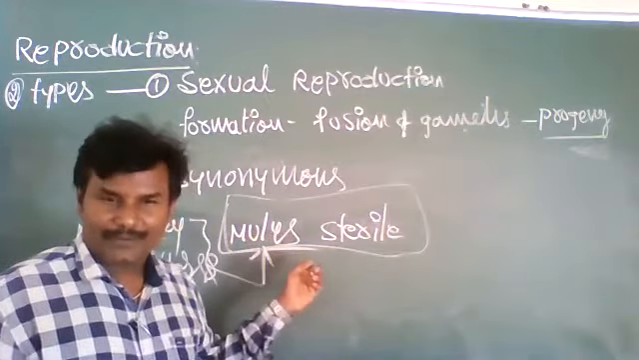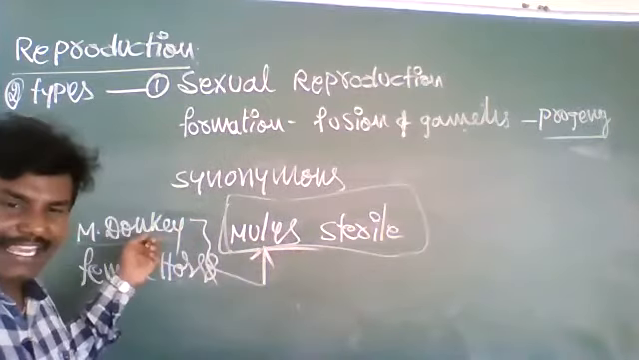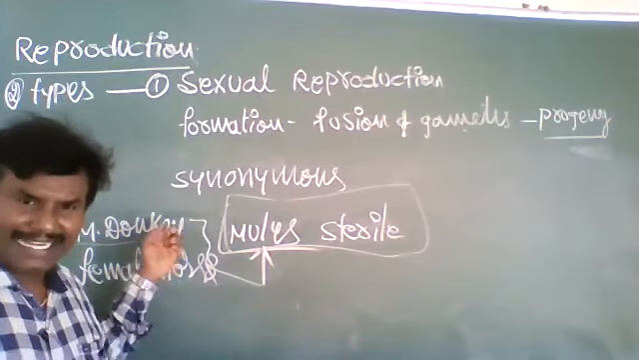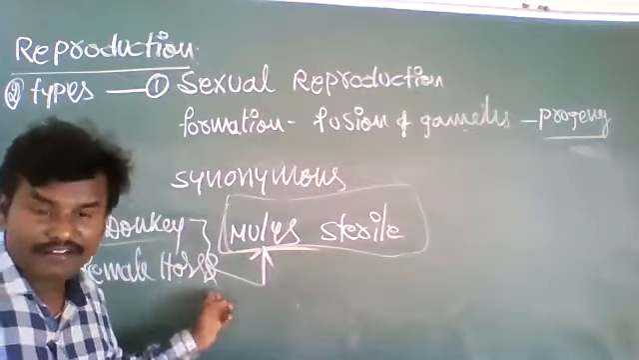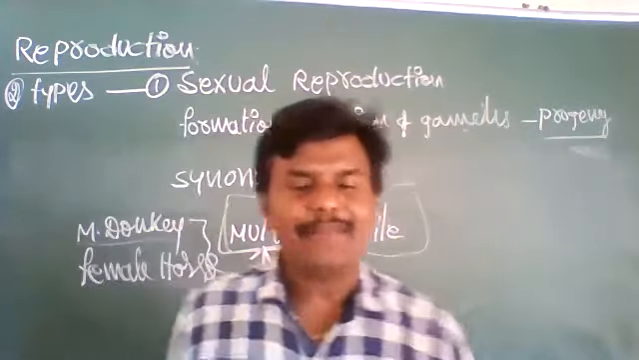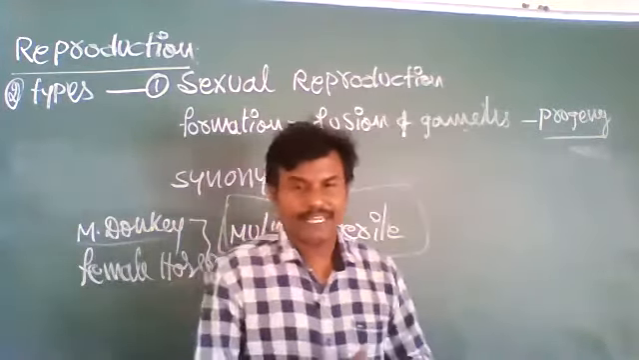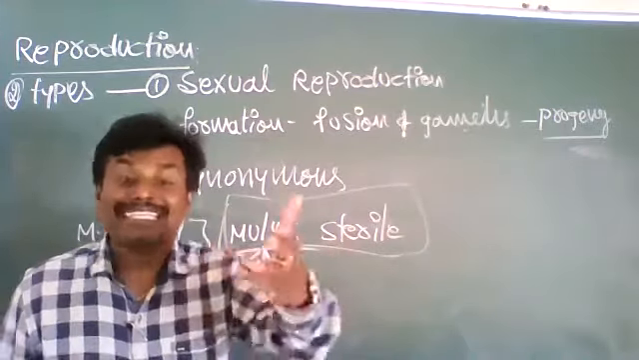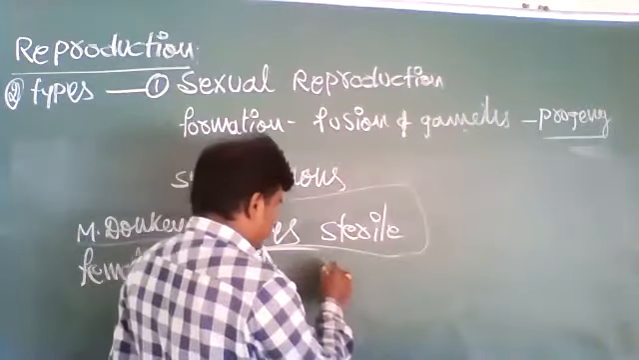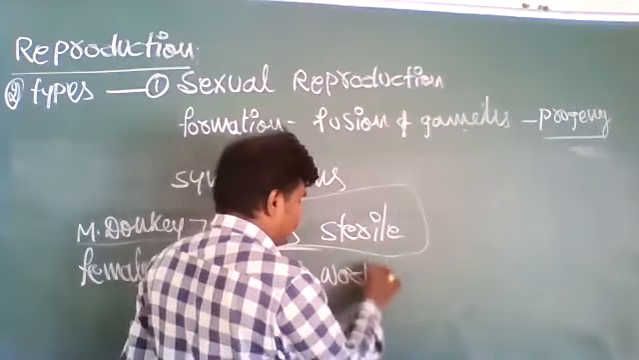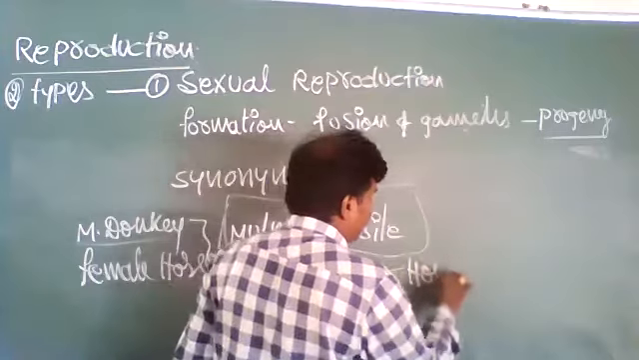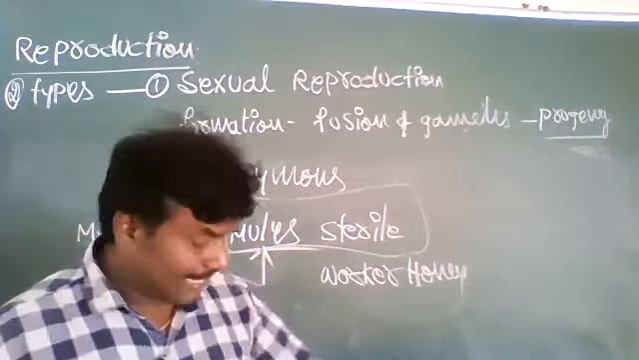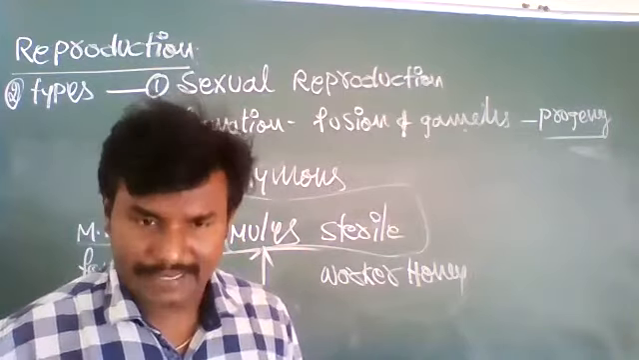The mule can work like a donkey, can carry heavy weights. It also works like a horse, can run fast. So our time and money are saved. But the mule cannot give birth to anyone. That is why mules are sterile. Worker honeybee is also sterile.